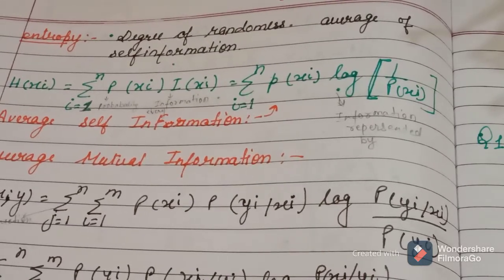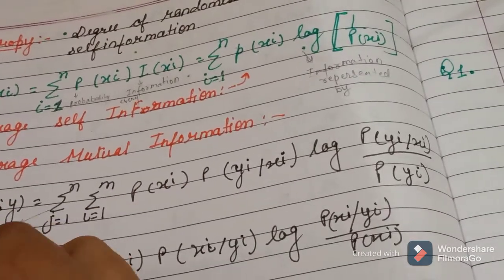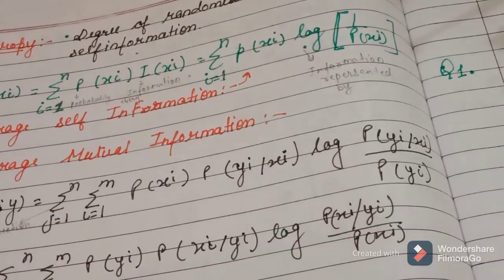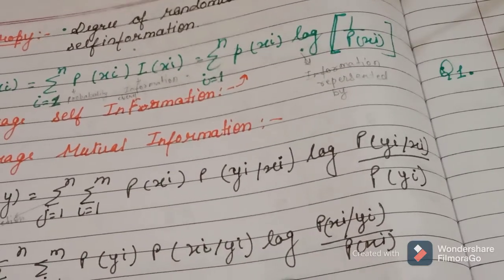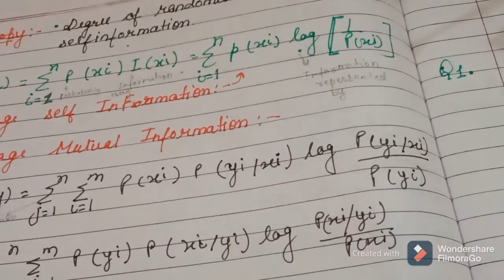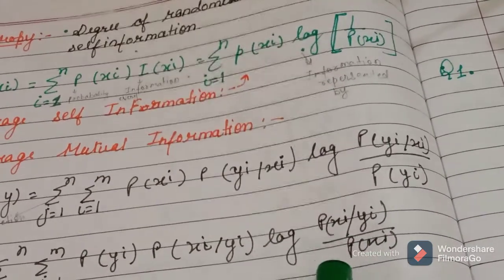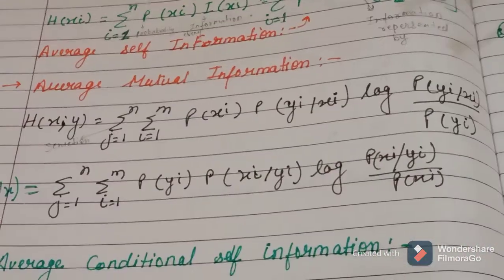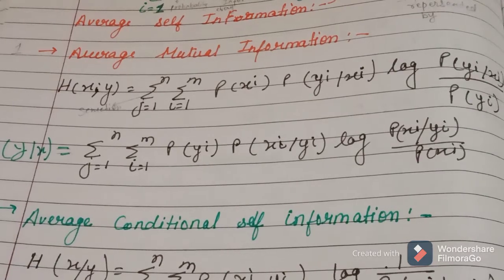When I need H(Y|X), at that time we will write like that, then I need Y. When we solve a question, you will understand exactly what I want to tell you in both of these things.